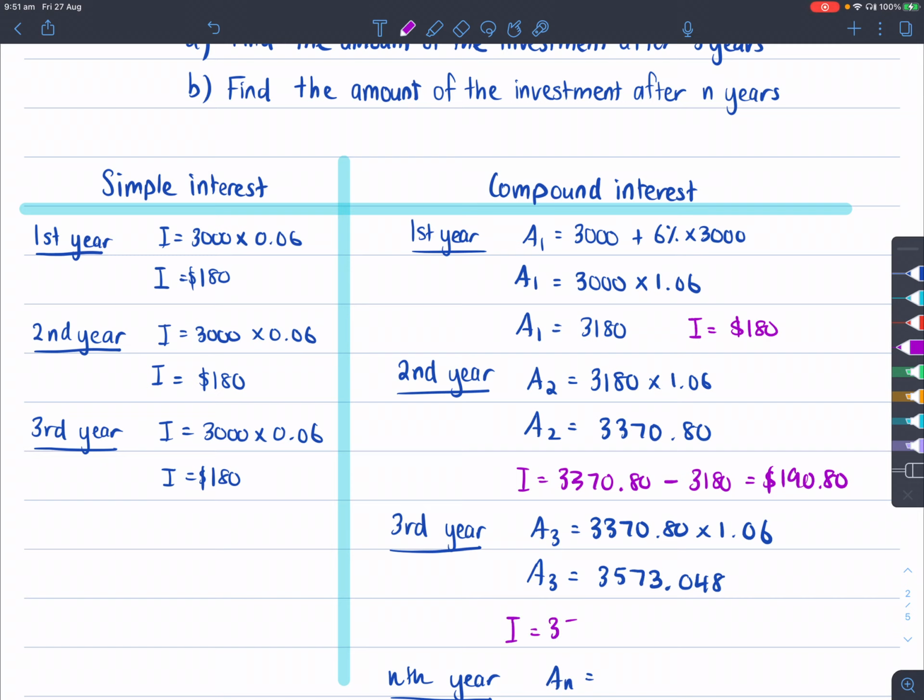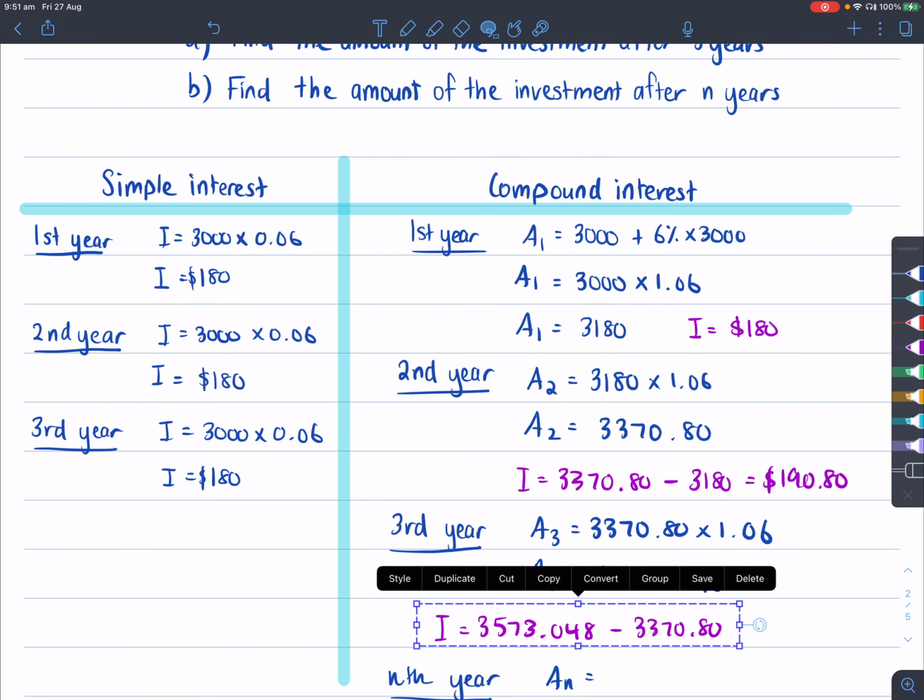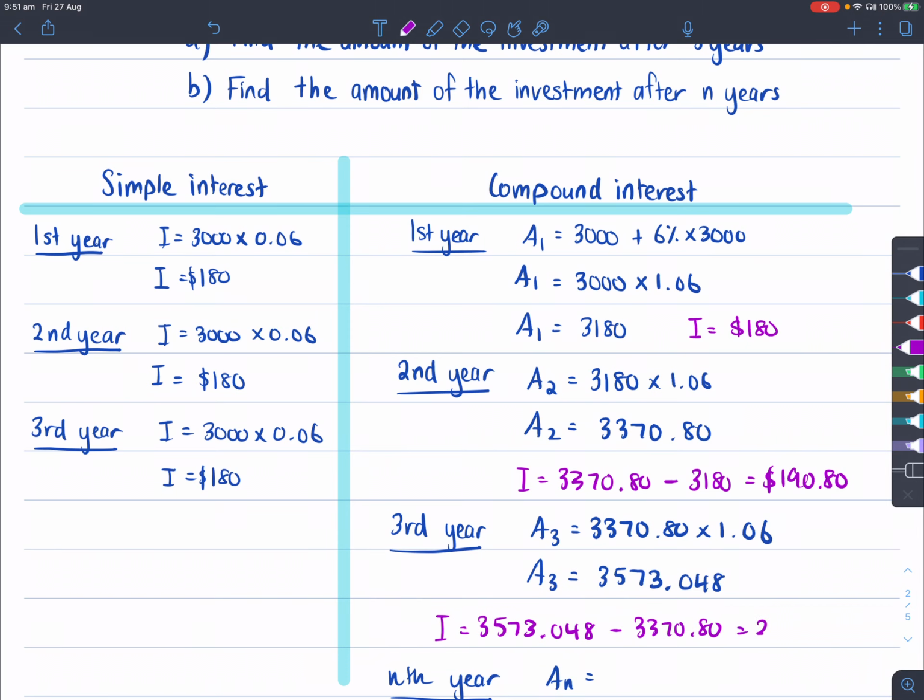That will be this amount that we just got, but we have to minus what the principal was at the beginning of the third year, which is this amount here. If I do that on the calculator, I will get $202.248.